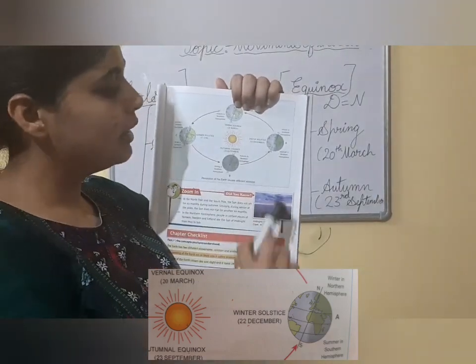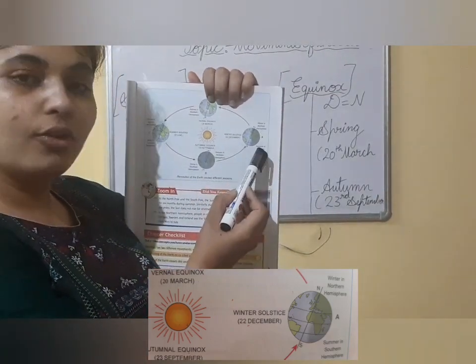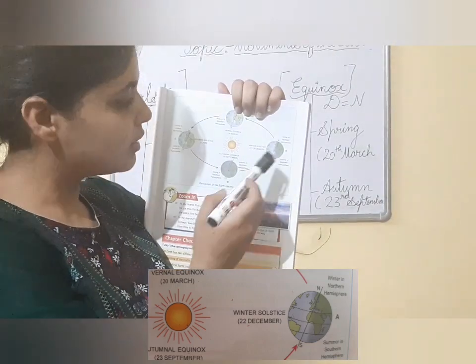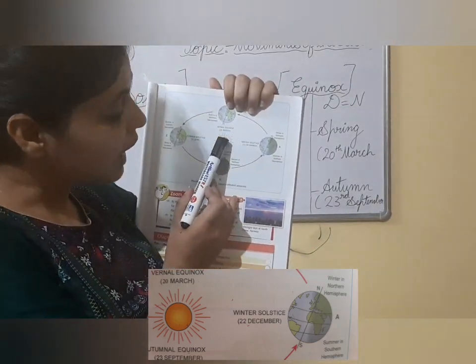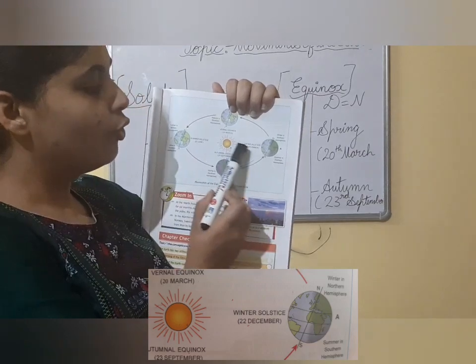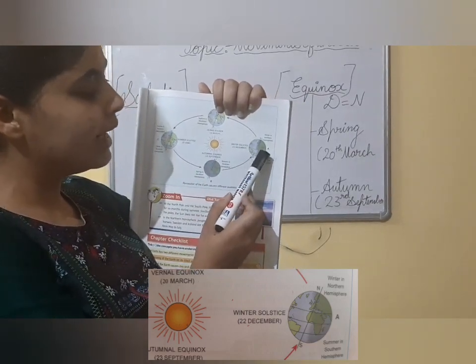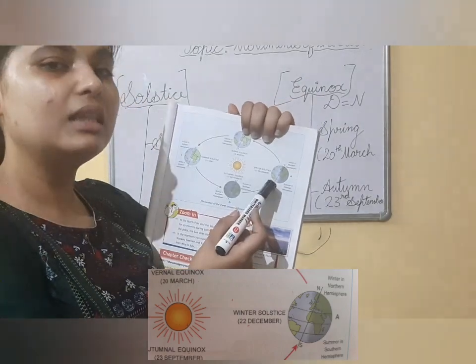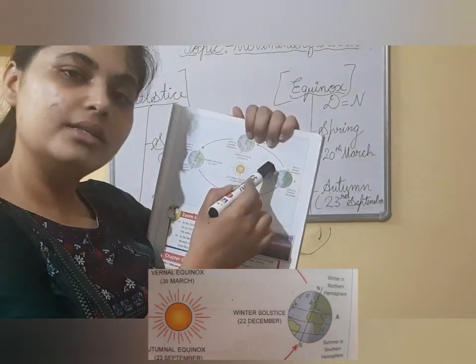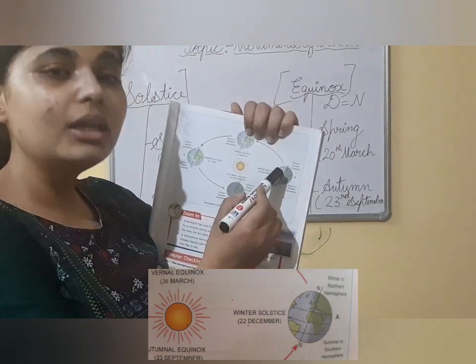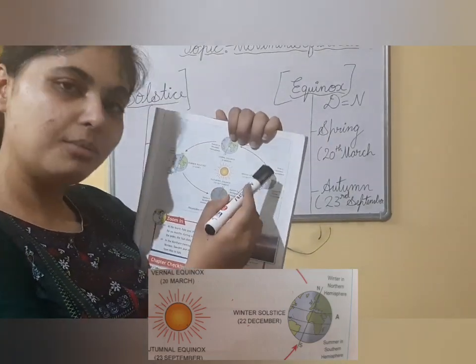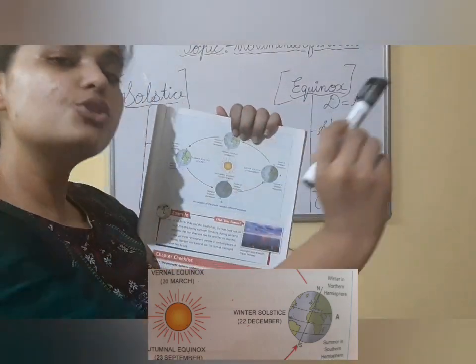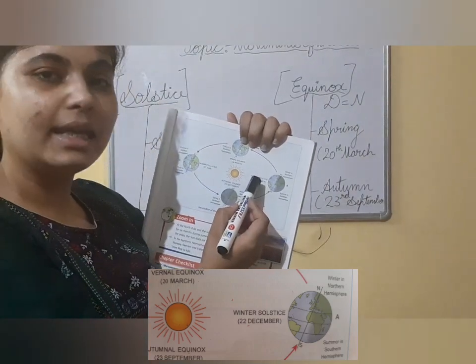So what will happen here, this is the equator, tropic of Cancer, tropic of Capricorn. As you know, the sun rays are vertically falling on the 23.5 degree tropic of Capricorn. That's why there is summer season in the southern hemisphere but winter season in the northern hemisphere. During the winter season in the northern hemisphere, the days continue to be short till 22nd December.